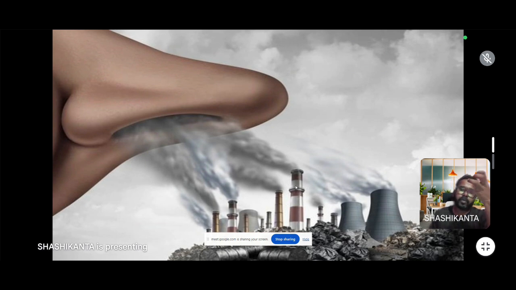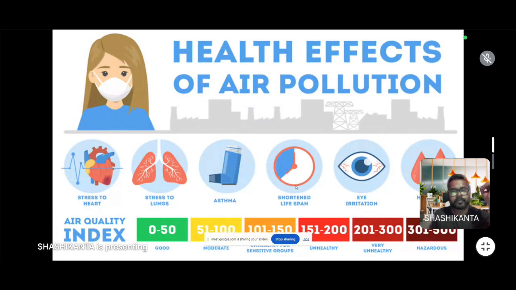During breathing, we take in all these toxic gases with the air, which cause harmful effects on our body, such as skin irritation, nose irritation, eye irritation, lung cancer, breathing problems, and asthma. Here the picture showing the health effect of air pollution, its effect on the heart, lungs, and asthma.